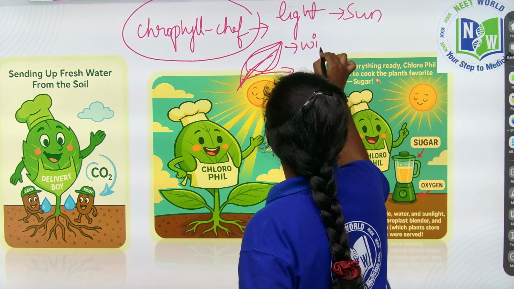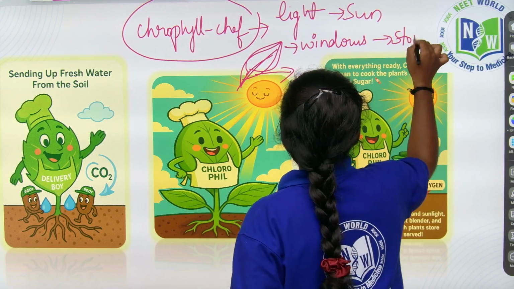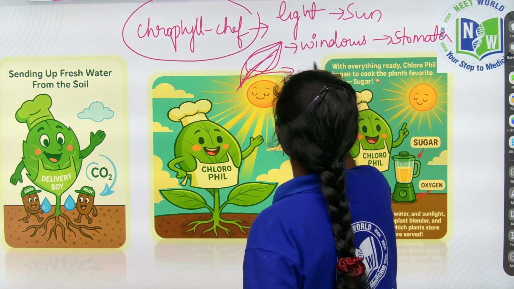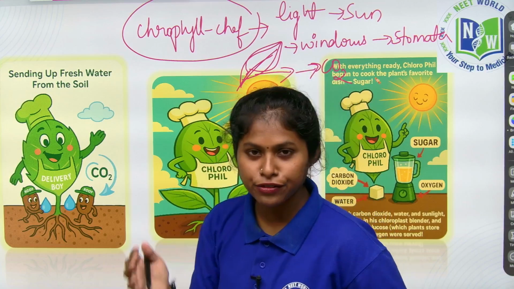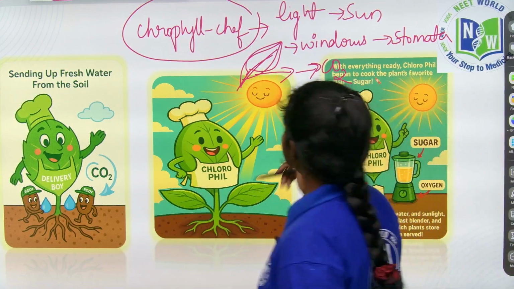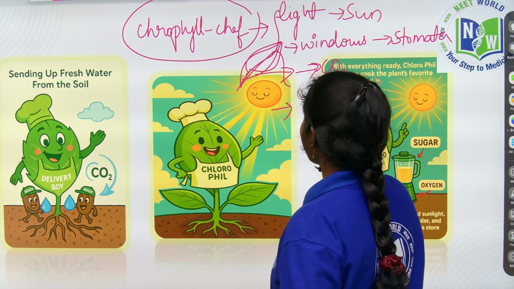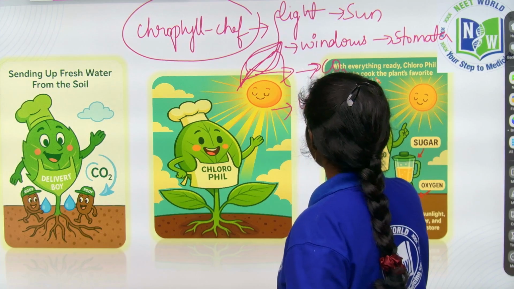The window's name is stomata. Through that stomata, the fresh air is coming, nothing but carbon dioxide. He is welcoming the carbon dioxide air through those stomata windows, right? Besides this, the plant also requires water, right? So he wants water, right?